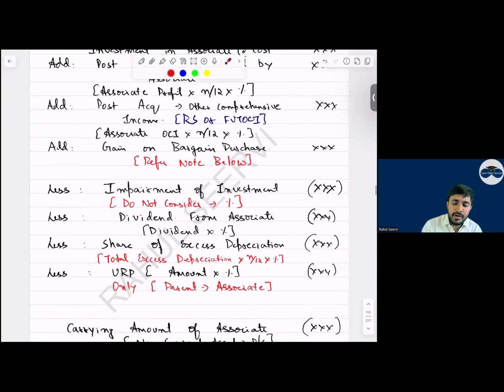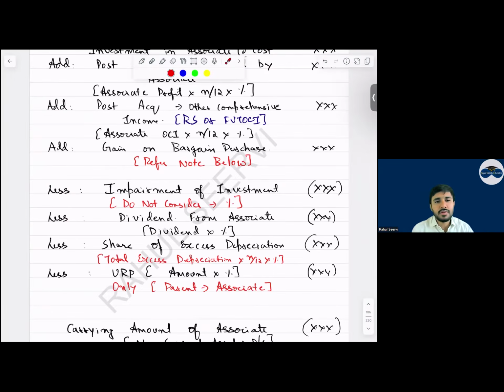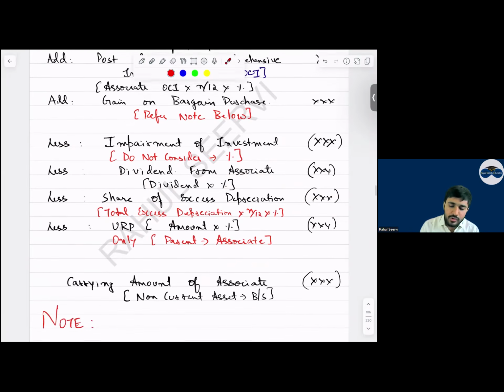Then impairment of investment. What do we do with this impairment of investment? We reduce the value, that is, the cost of investment. Then less dividend from associate, everyone. Whatever total dividend is given by the associate, into the percentage, we reduce this. Then share of excess depreciation, we reduce. Then URP. In which case? URP will only be in the case of parent to associate. Then you get the carrying amount of the associate.